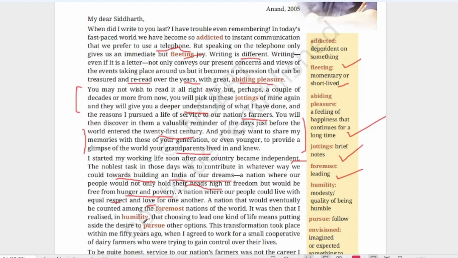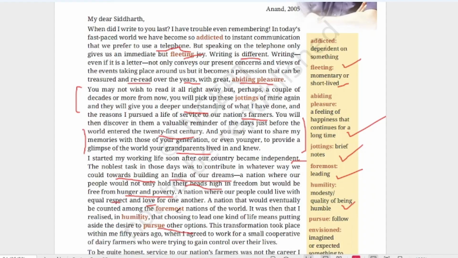It was then that I realized in humility that choosing to lead one kind of life means putting aside the desire to pursue other options. Humility means modesty, the quality of being humble. We should be humble, okay?